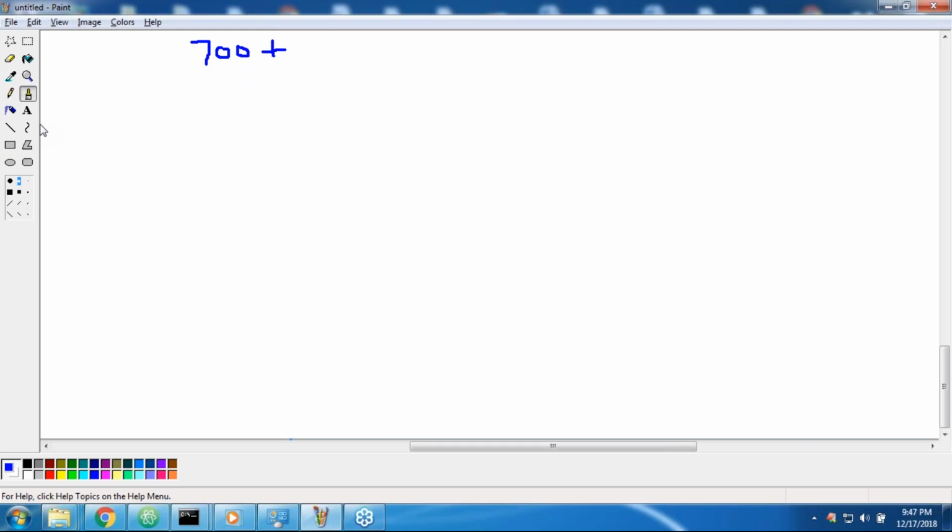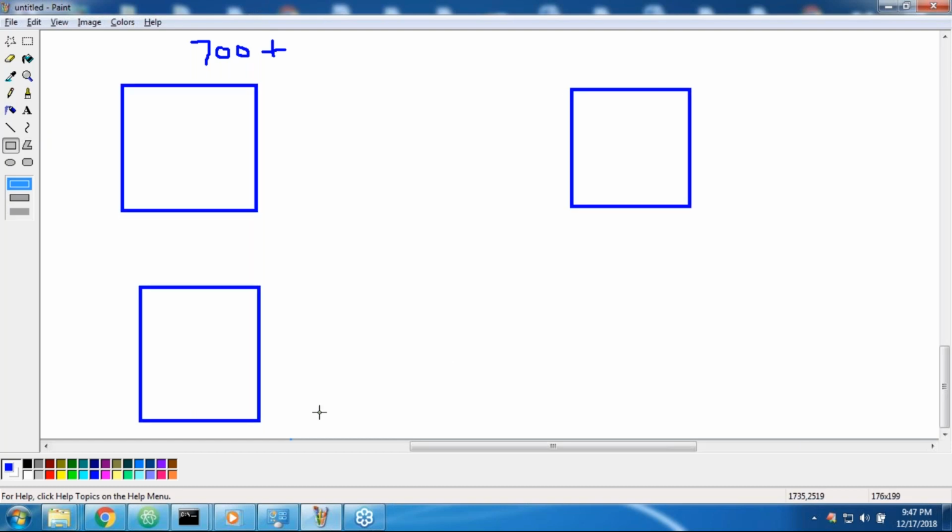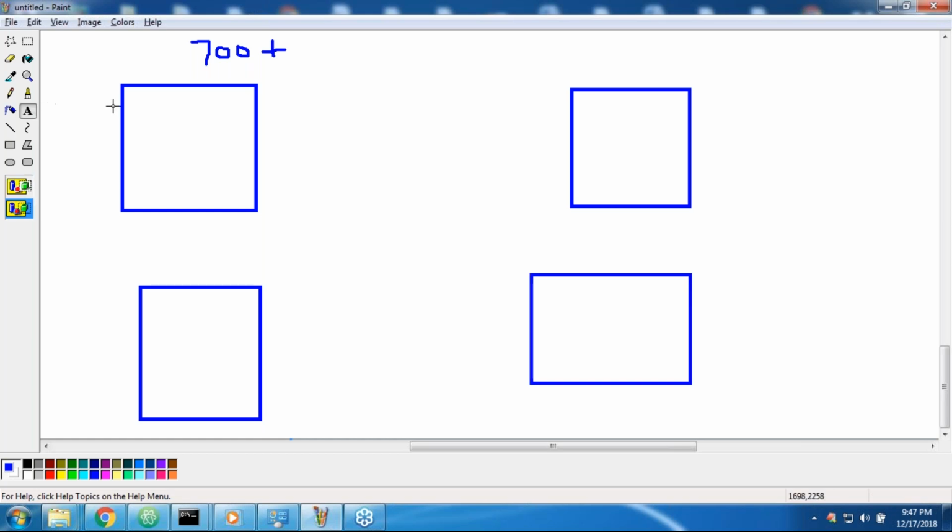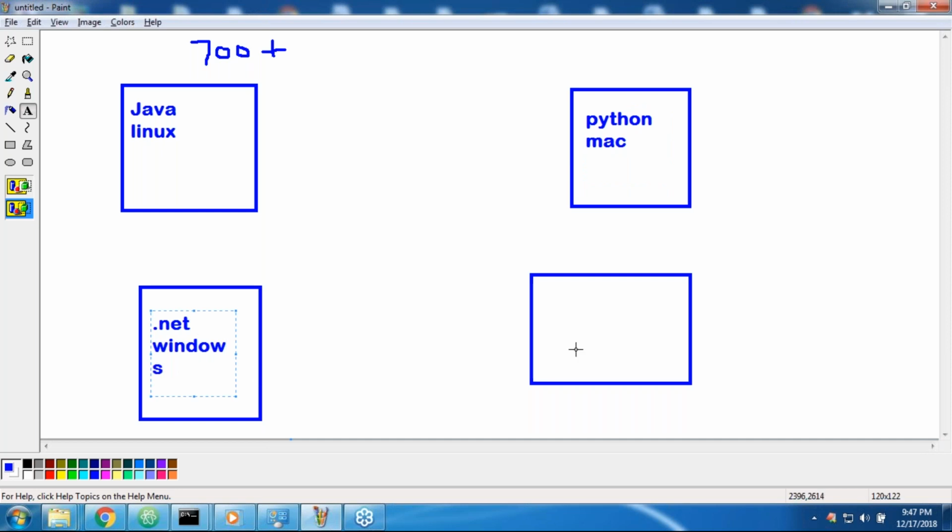But in software applications, that thing is possible, man. I have one Java application, a Python application, a .NET application, like this. Just observe that. I have one Java application which is running on the Linux platform. I have one Python application which is running on Mac. I have one C# .NET application which is running on Windows. Now I have another application, maybe an SAP based application, which is running on Linux.